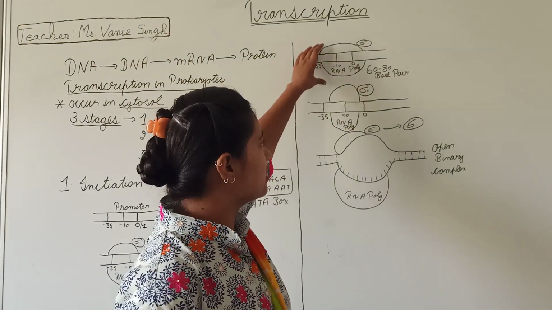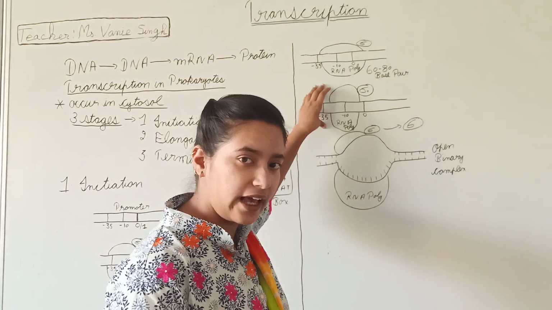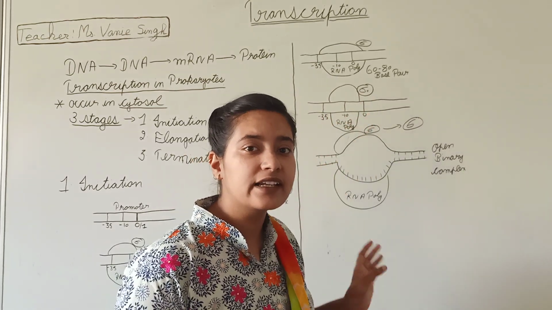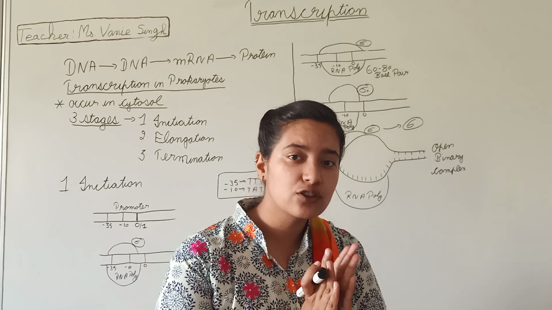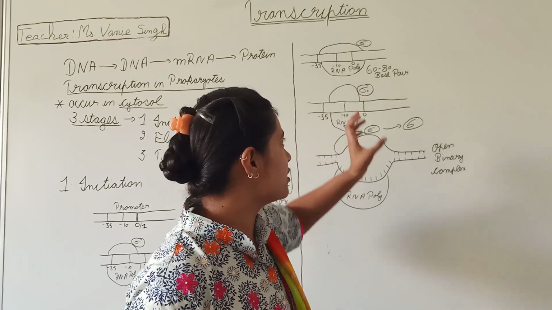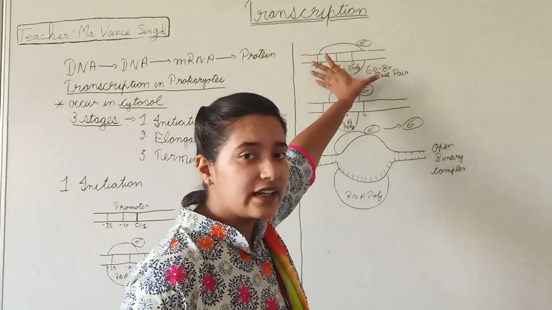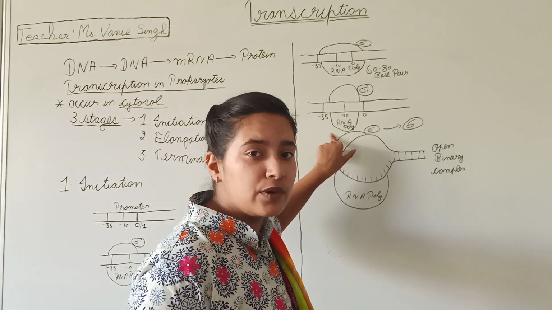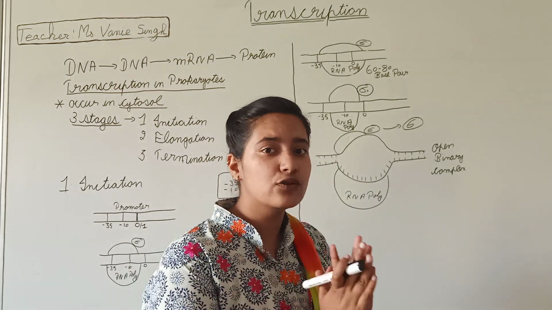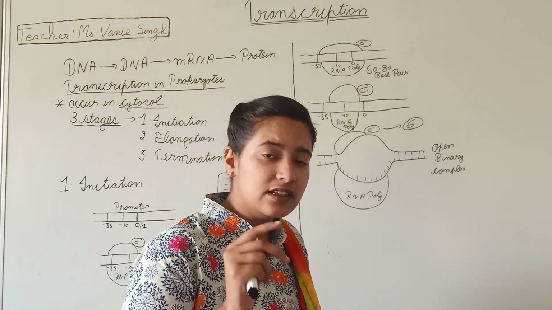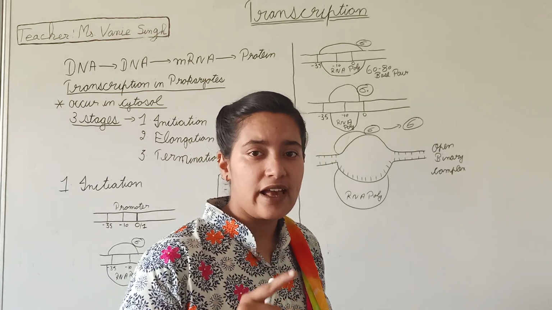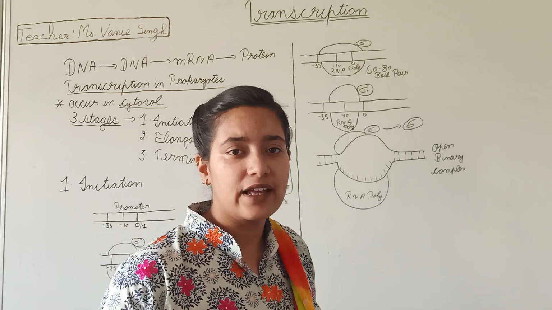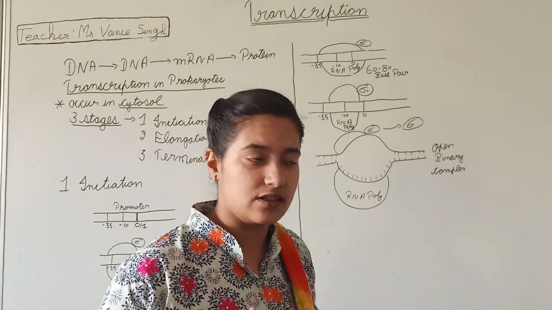So as you have seen in this diagram, this one is the next diagram. After recognition of the promoter sequence, this RNA polymerase will get shifted back to the original position. As you have seen here, I have drawn the stretched RNA polymerase. Now here you can see the RNA polymerase enzyme has been shifted back to its original position. Till now the initiation process has not been started. Initiation process will only start when the sigma factor is released.